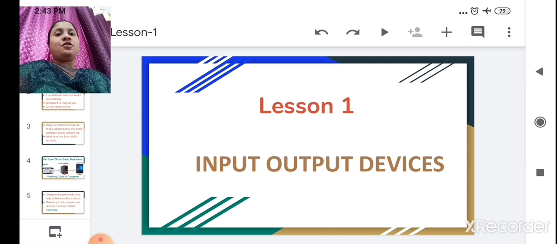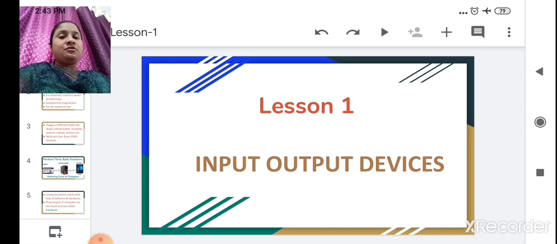I know you all are learning computer from class 1. So tell me, what is computer? Yes, computer is a machine that works on electricity. Are you also aware of the different parts of a computer? Right. That is monitor, CPU, keyboard and mouse.